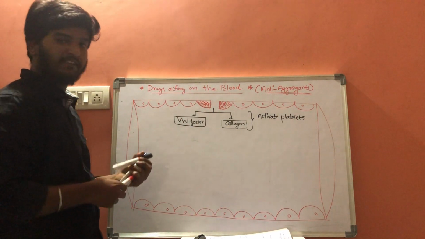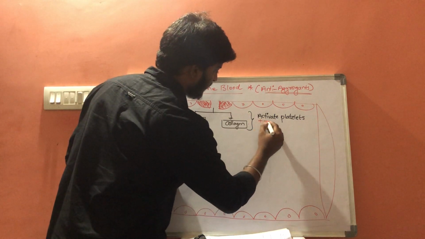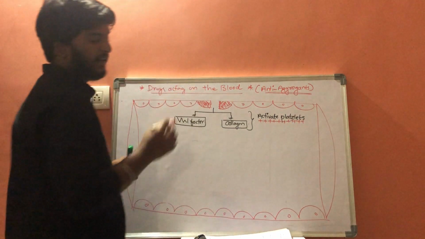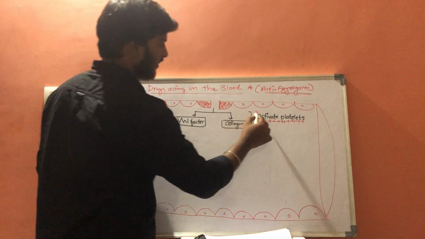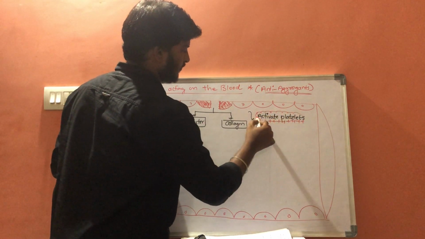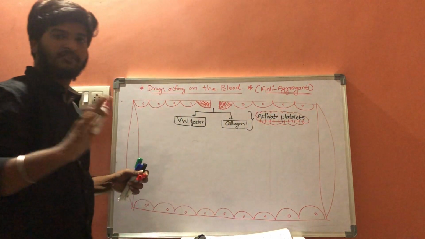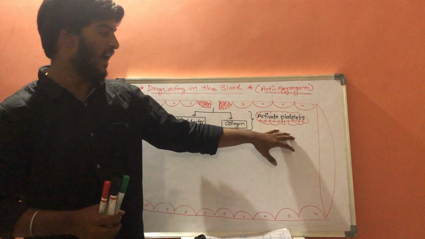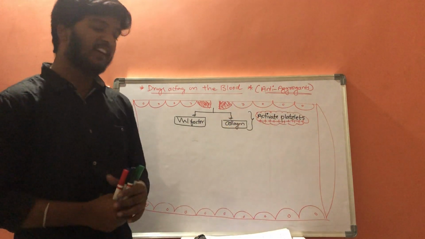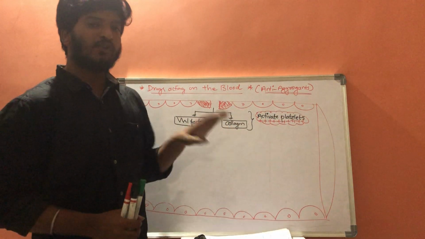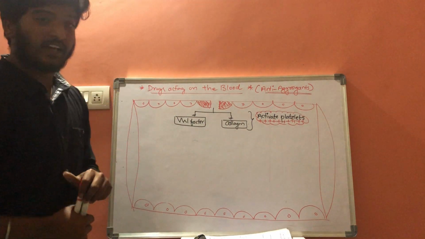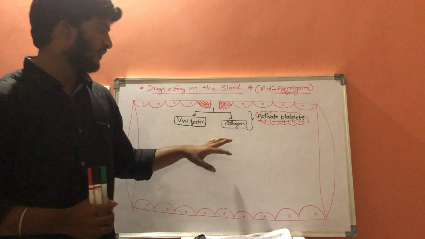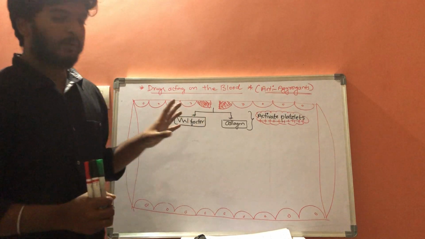Now the platelets are activated. After the platelets are activated, the activated platelets will result in the release of four important chemicals or proteins.